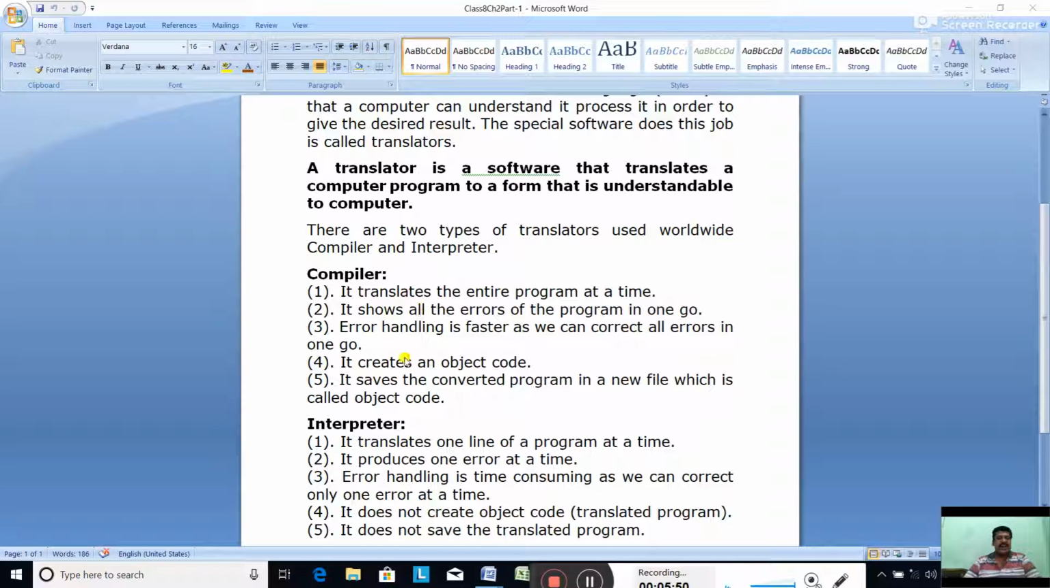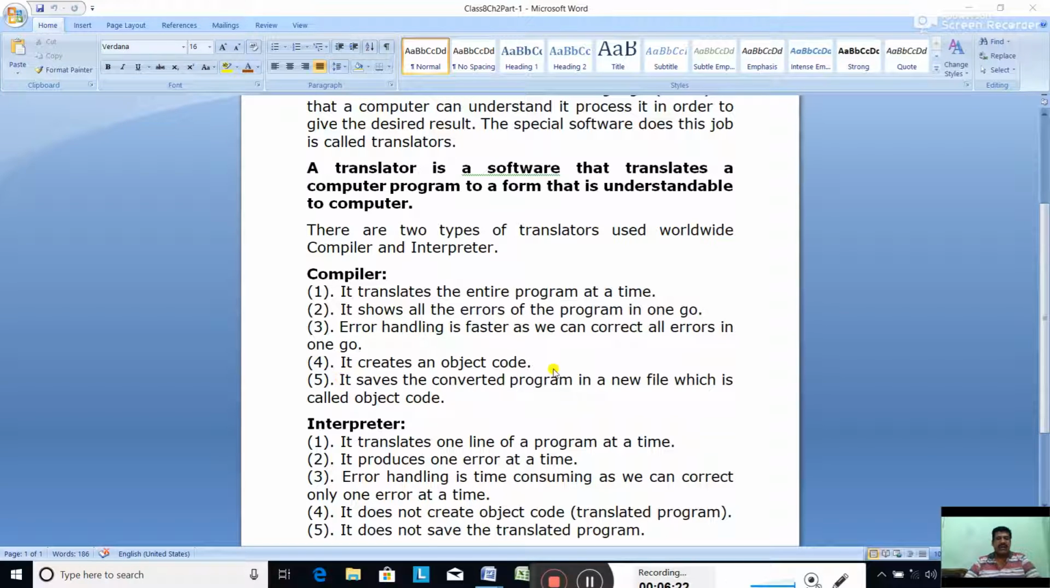So these points can be taken as differences between the compiler and interpreter also. If the question is asked, what are the differences between the compiler and interpreter? The first difference: the compiler translates the entire program at a time. The interpreter translates one line of a program at a time. The compiler shows all the errors of the program in one go. The interpreter produces one error at a time. Error handling is faster in the compiler as we can correct all errors in one go. Error handling is time consuming in the interpreter as we can correct only one error at a time.